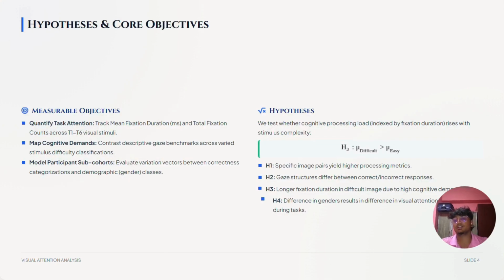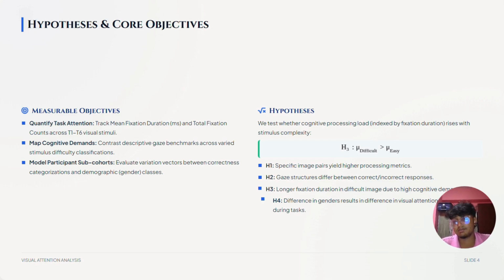Before moving on to our measurable objectives, I want to go through the hypotheses that we proposed based on the research questions. The first hypothesis is that specific image pairs yield higher processing metrics. Second, gaze structure differs between correct and incorrect responses. So participants who got the image detection correct usually behave differently compared to those who got it wrong. The third hypothesis, longer fixation duration in difficult images due to high cognitive demand. And the final hypothesis, difference in gender results in difference in visual attention patterns during tasks.